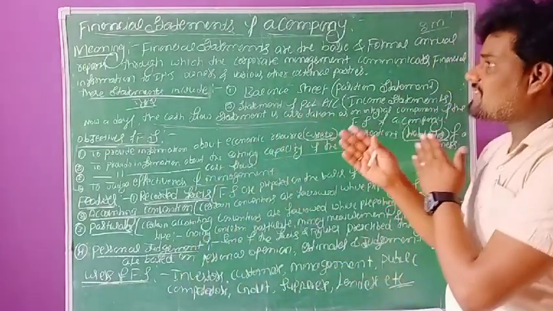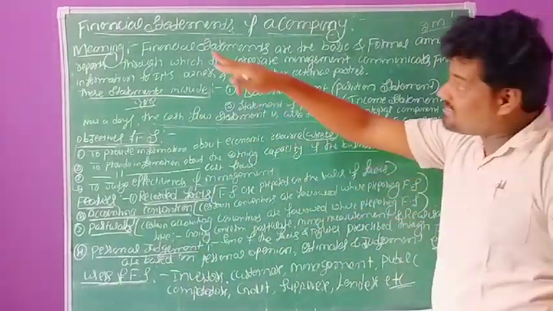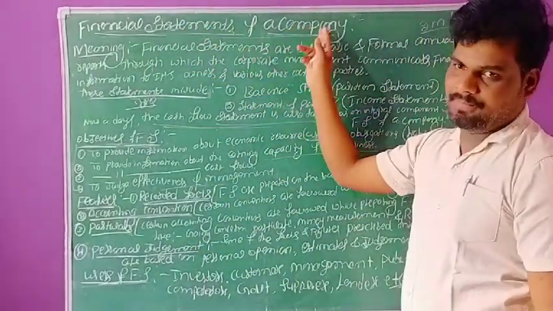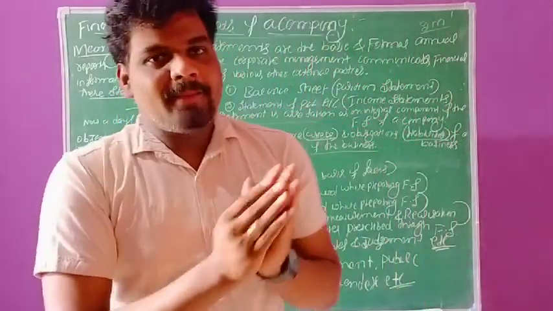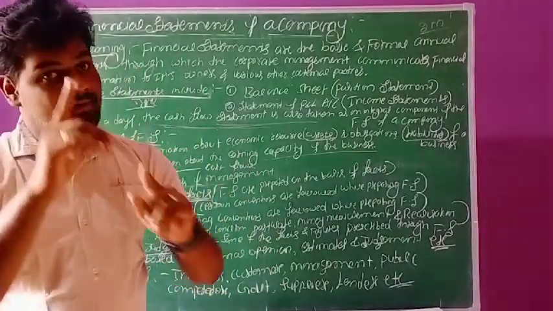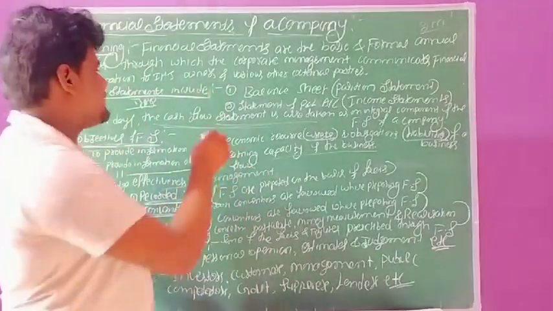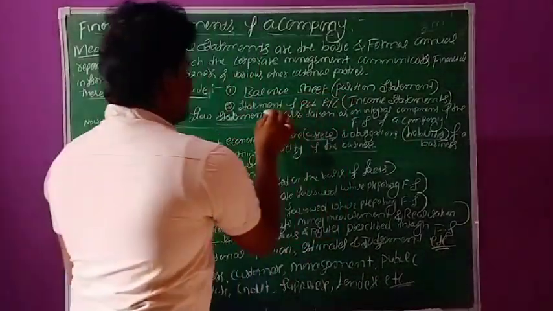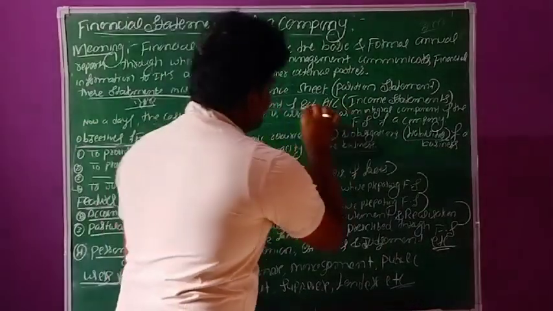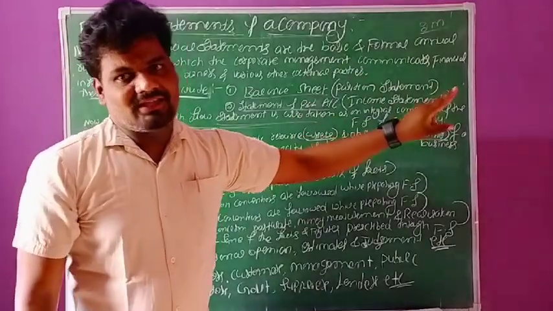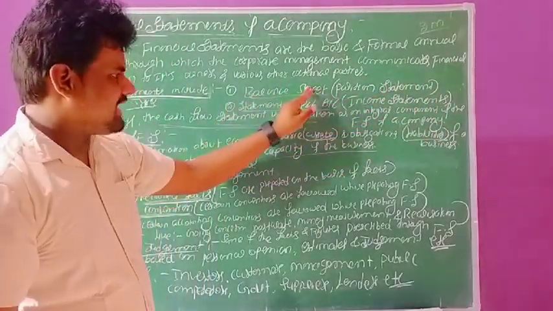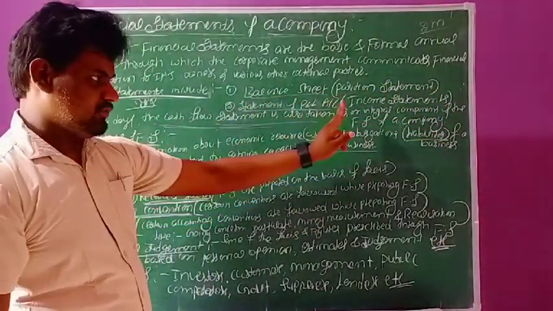So in this session we are discussing the meaning of financial statements of a company. Second, what are the various types of financial statements? You have to remember, this is very important. Types of financial statements means balance sheet, and the second one, statement of profit and loss account. Because in this chapter we can solve problems on the basis of the balance sheet as well as the statement of profit and loss account only.